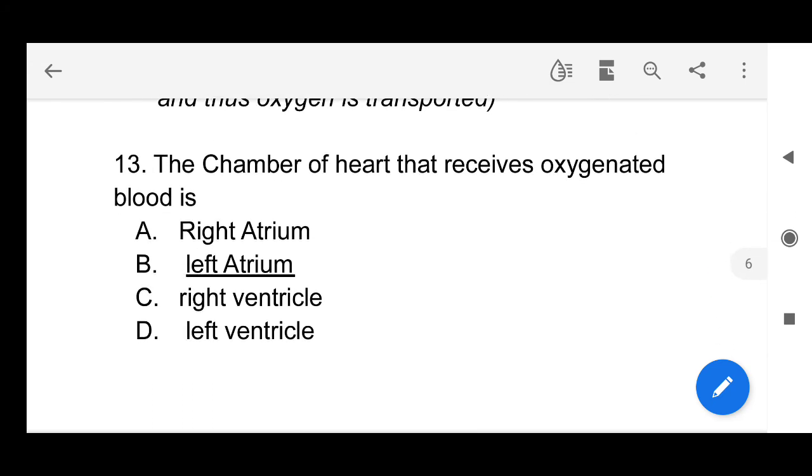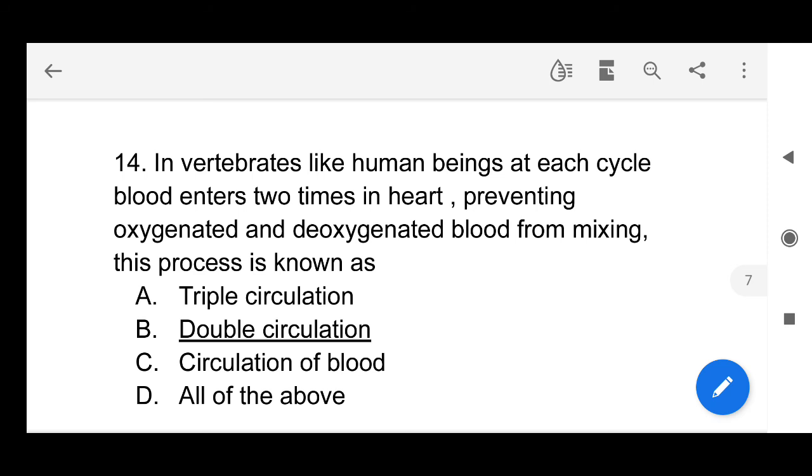Next question. The chamber of the heart that receives oxygenated blood is the left atrium. In vertebrates like human beings, at each cycle blood enters the heart 2 times without mixing oxygenated and deoxygenated blood, and this type of circulation is known as double circulation. So see here, it is present in higher organisms like mammals, where energy demand is more. To cope with this energy demand, we have a special type of heart where mixing of blood does not take place.